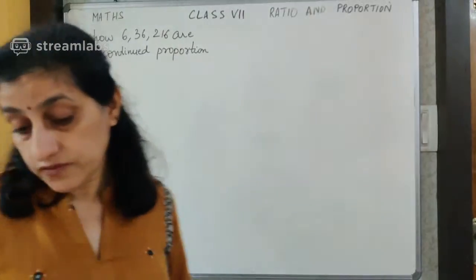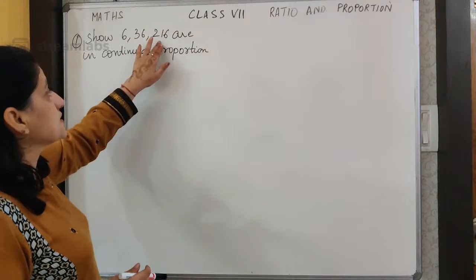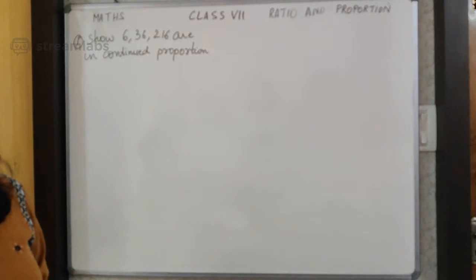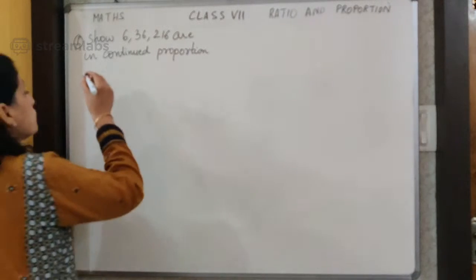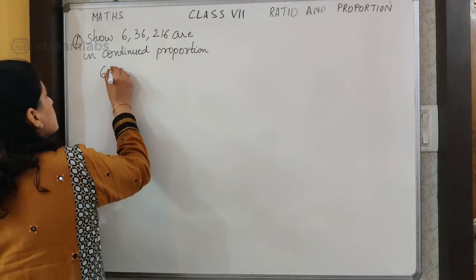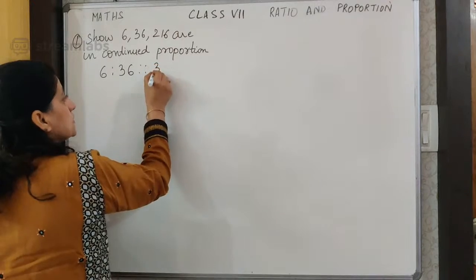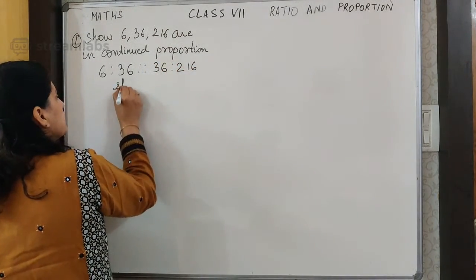Okay, so the question which you see over here is, show that 6, 36, 216 are in a continued proportion. When I say that these are in a continued proportion, we will write them like this: 6:36 proportion 36:216 should be true.